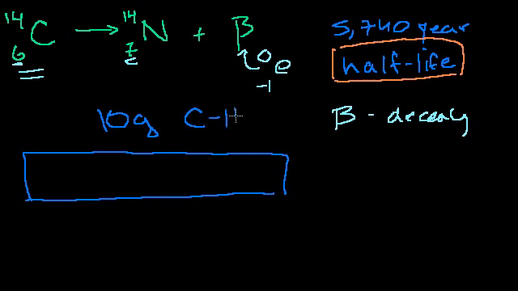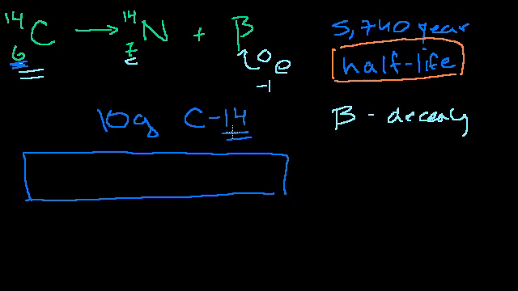This is a specific isotope of carbon. Remember, carbon can come in 12, with an atomic mass number of 12, or with 14. I mean, there are different isotopes of different elements. And the atomic number defines the carbon because it has 6 protons. Carbon-12 has 6 protons, carbon-14 has 6 protons, but they have a different number of neutrons. So when you have the same element varying in number of neutrons, that's an isotope.